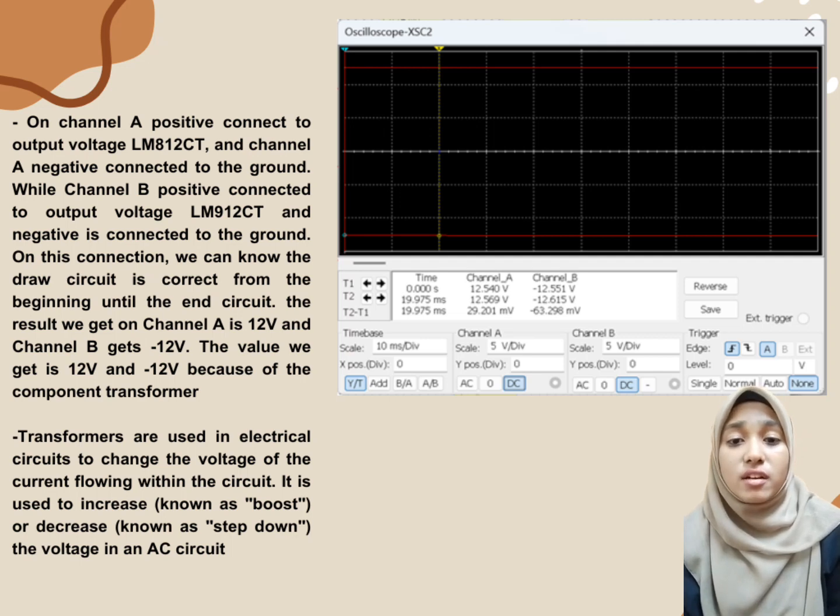The result we can get is channel A 12 volt and channel B negative 12 volt because of the component of the transformer. This transformer can be used in an electrical circuit to change the voltage or the current flowing within the circuit, and is used to increase or decrease the voltage in an AC circuit.